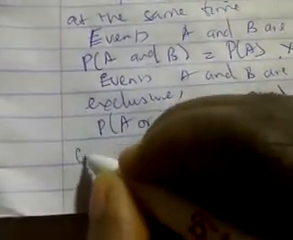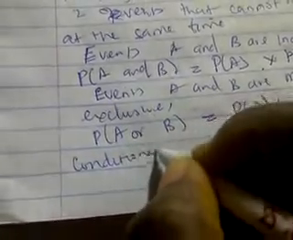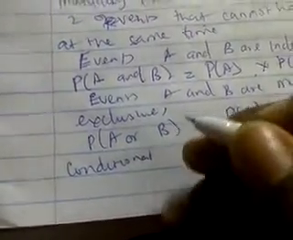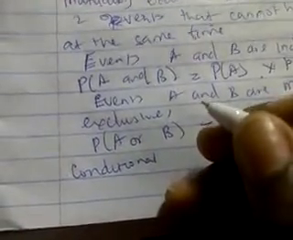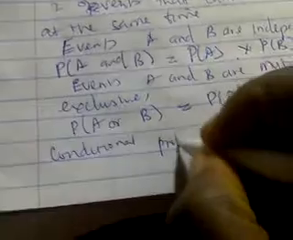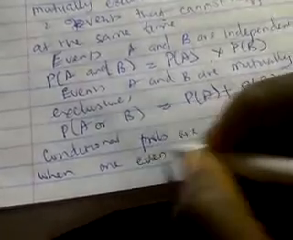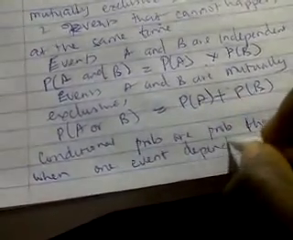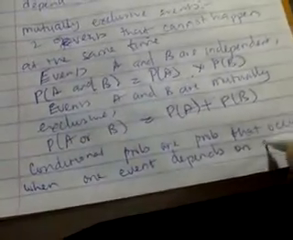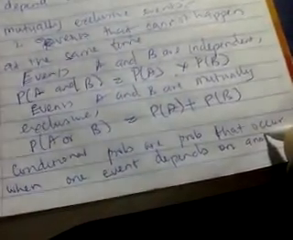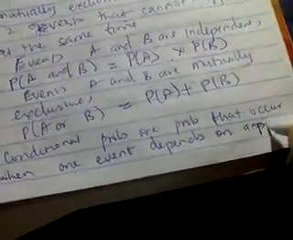Now some other thing we have to talk about is conditional probabilities. What's conditional probabilities? Conditional probabilities are those probabilities that occur when one event depends on a previous event.